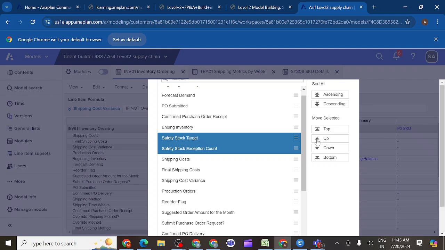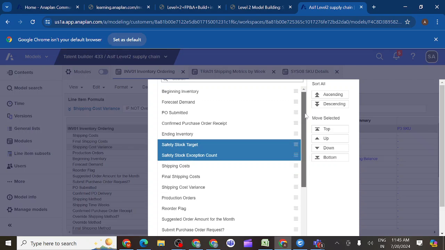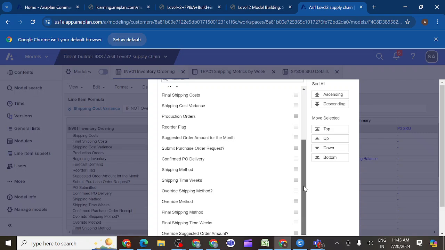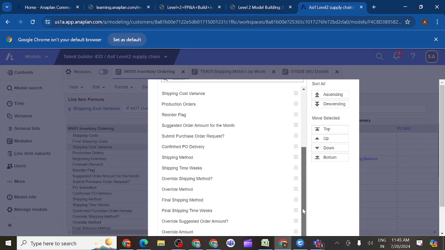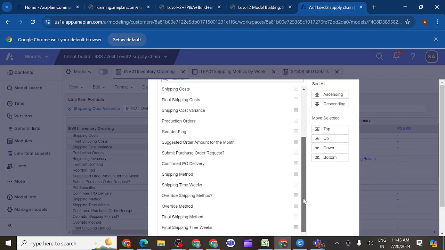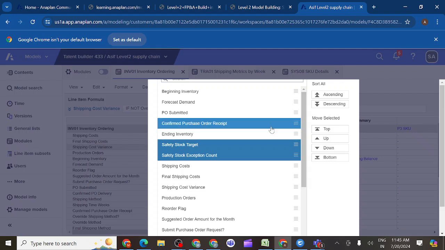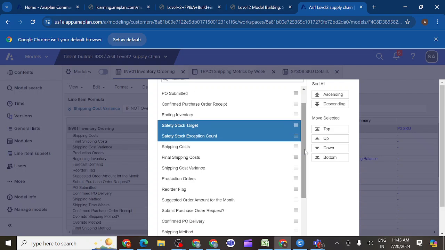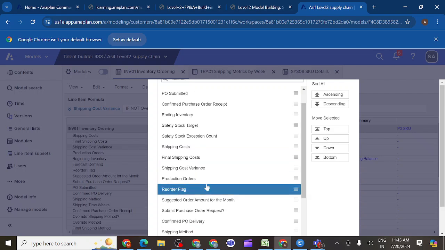Then production orders. Do I have production orders on top, or here only? Production orders, under that the reorder flag. Both are yes. Under production orders, the reorder flag.